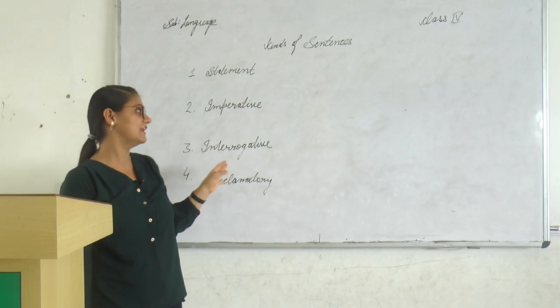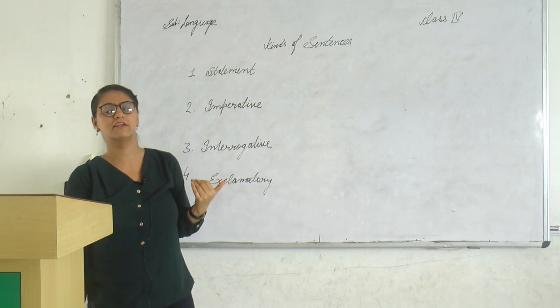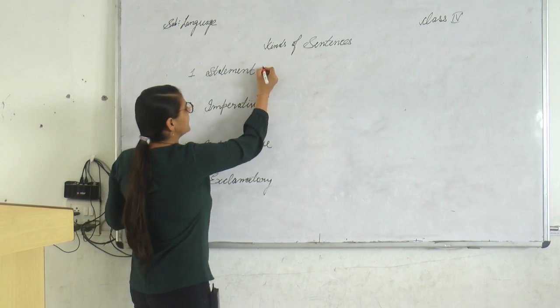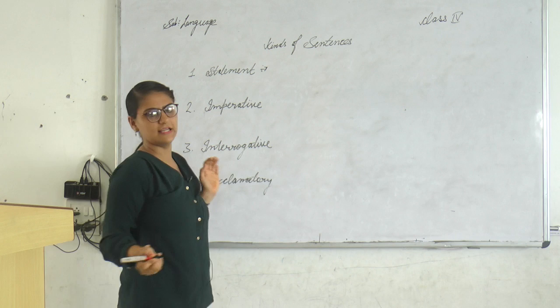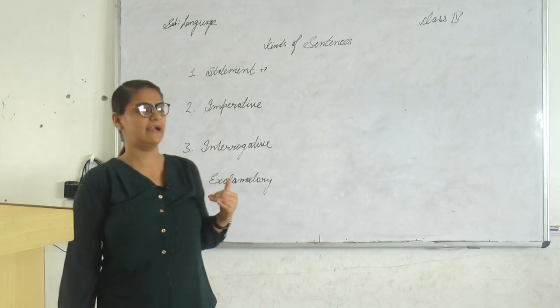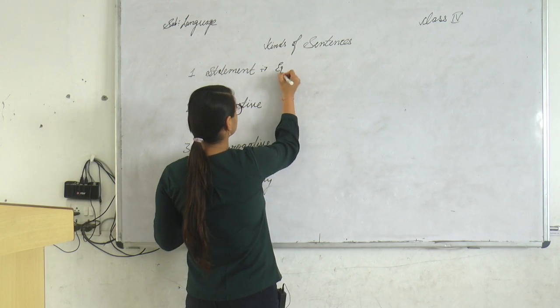So one by one I will explain to you how you come to know which kind of sentence this is. So first one is statement. Statement means which states something or which informs something. Some kind of information will be provided in the statement type of sentences. For example,